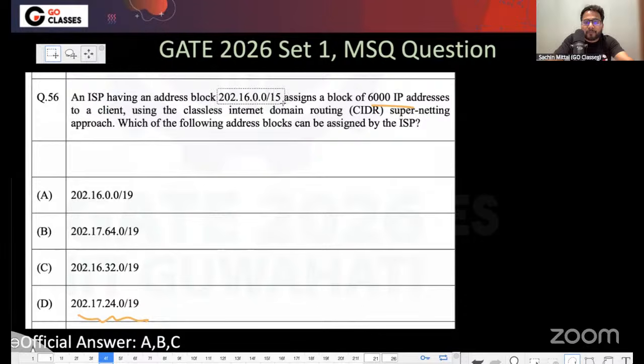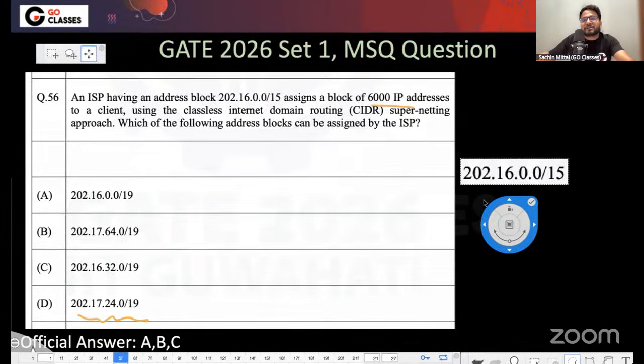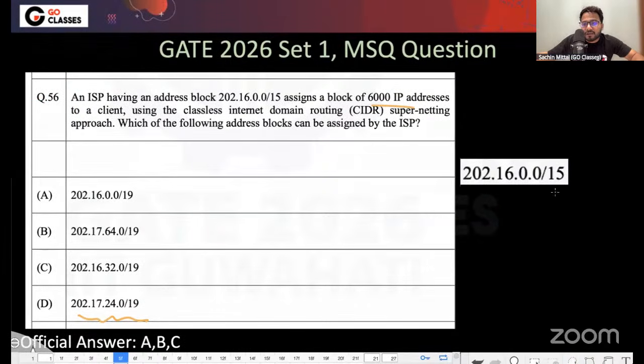From this I have to allocate slash 19. Now if you notice, all of these are slash 19. Let me now see whether all of these are eligible, or there might be something which is not eligible. If you look at the parent or the supernet, you will see that this is slash 15. What does this mean? It means that the initial 15 bits are fixed. We have seen this multiple times, right?